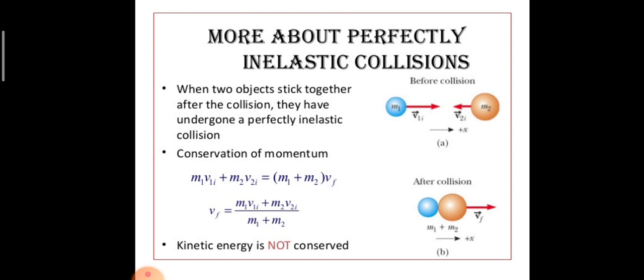m2 into vf, because vf will be the velocity of both the objects moving as a single system. Hence, Vf is equivalent to m1 v1i plus m2 v2i divided by m1 plus m2. Since it is an inelastic collision, kinetic energy will not be conserved.